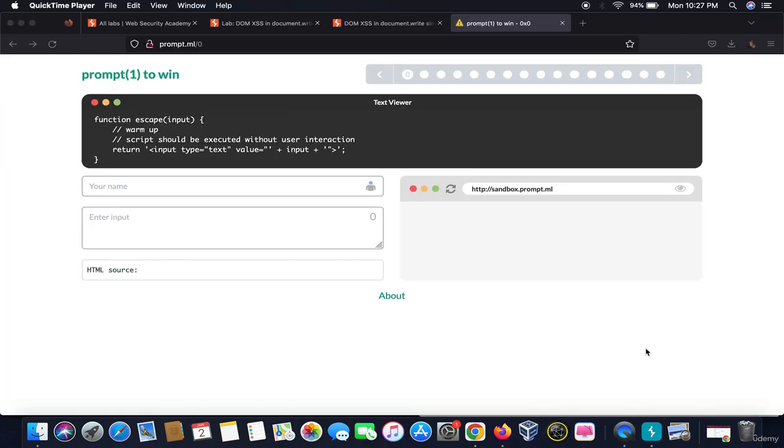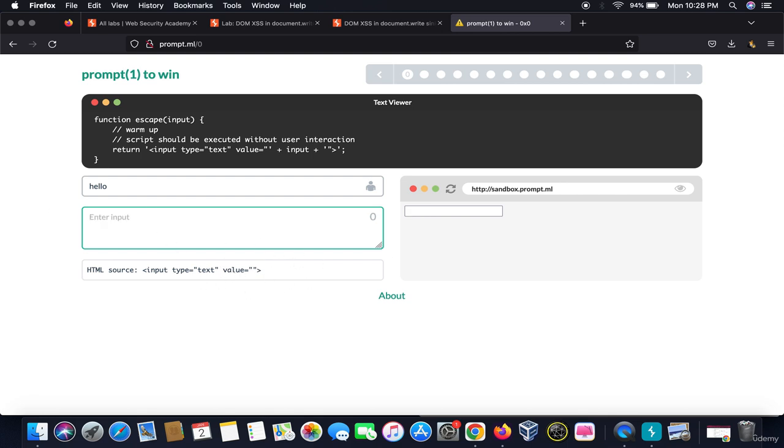Now the question arises, where can you learn to craft a custom HTML query for the XSS to run? There is a website known as prompt.ml which could help you practice XSS techniques. So type in hello and enter the input as hello1. This shows you how the backend would interpret your query.